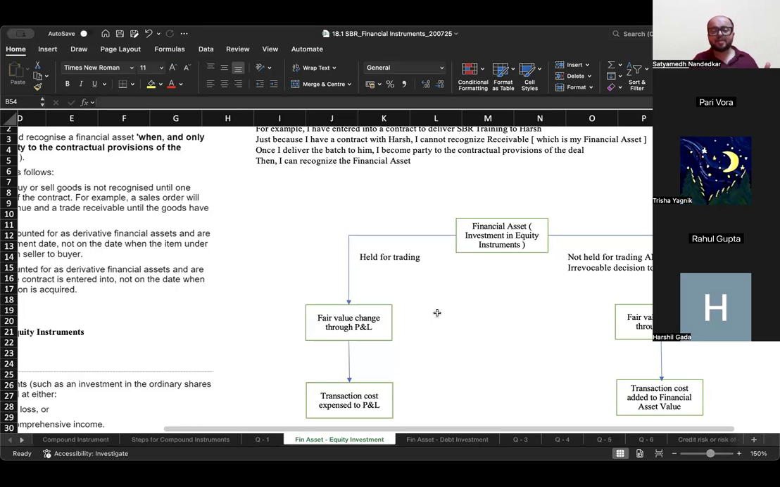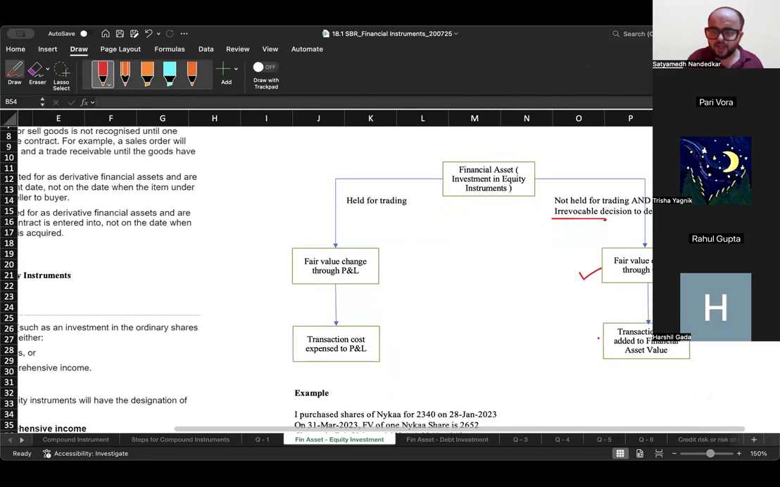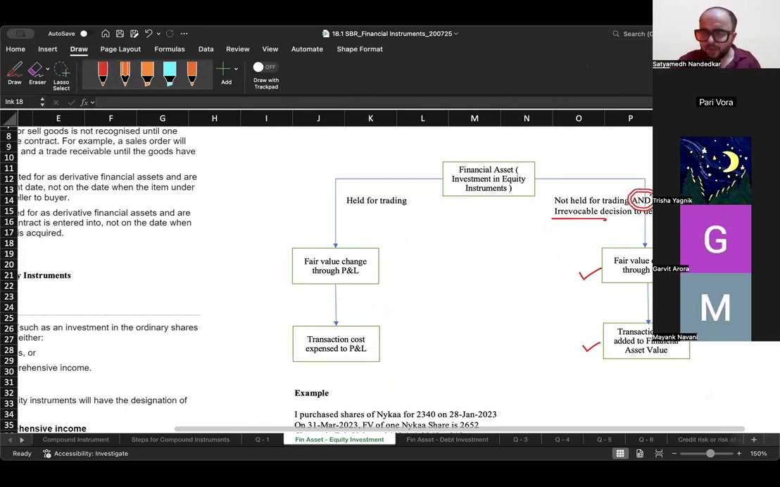But if financial assets, that is investment in equity shares, is not held for the purpose of trading, and you have made an irrevocable decision to designate the financial asset through other comprehensive income, then fair value change will be recorded through OCI and transaction cost is added to the financial asset ka value. Now, there are two things necessary and the two conditions are connected with an and clause. Okay. These are not held for trading. I think that is self-explanatory, but the business entity has made an irrevocable decision to designate it through OCI.